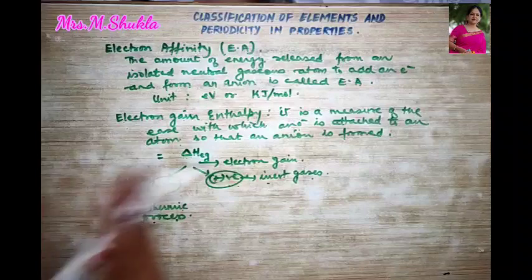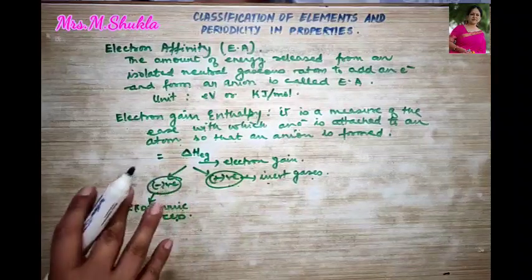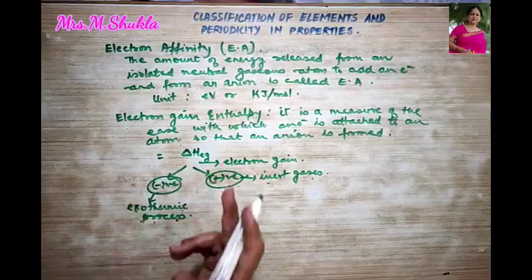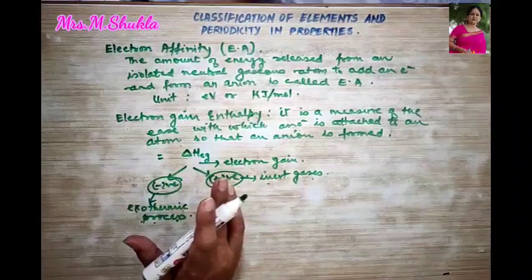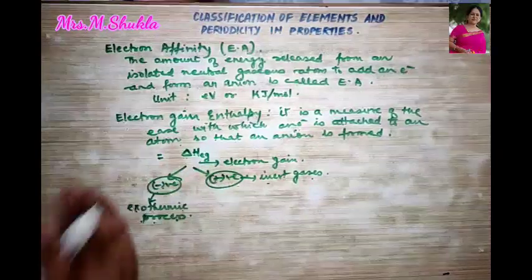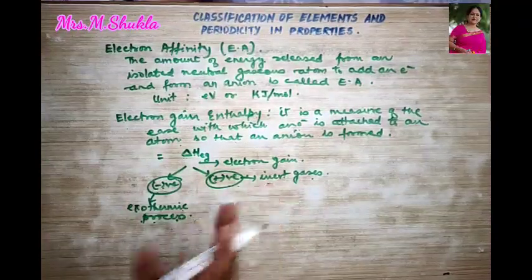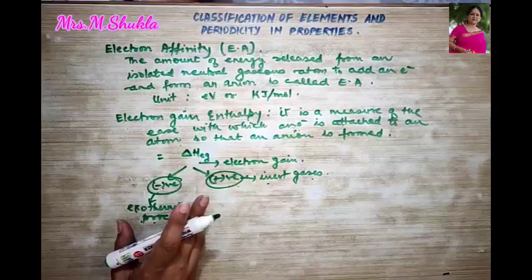Right? In other words, we can also say that anion in this term is more stable than the neutral atom. You must have read this in class 10th also, the comparison between an atom and an ion, right? So over here, what do we understand?